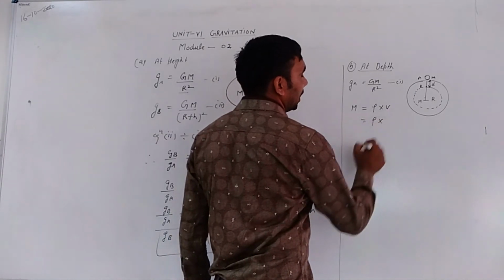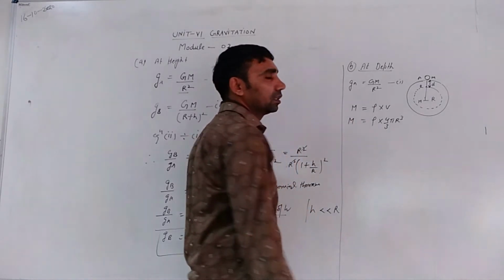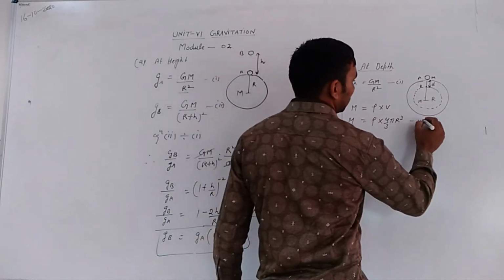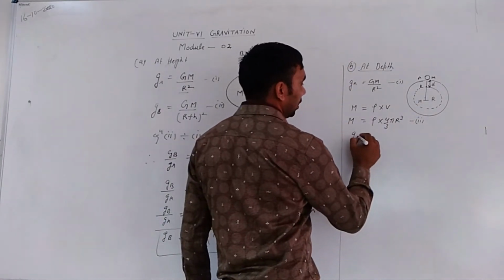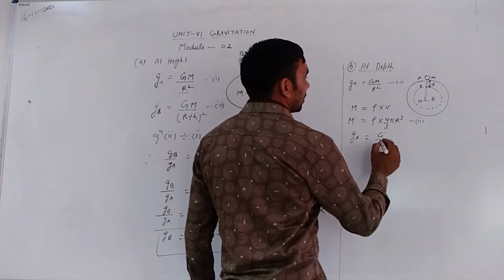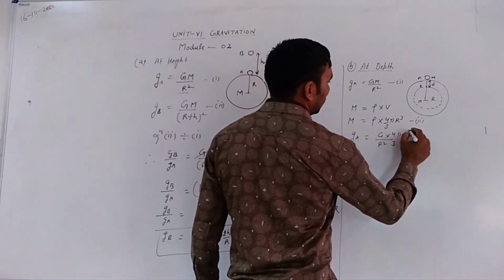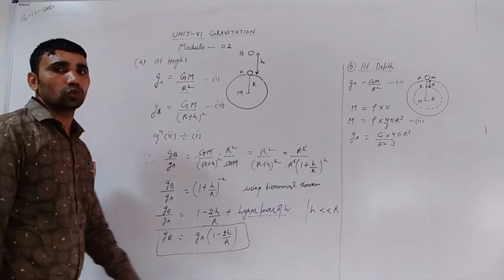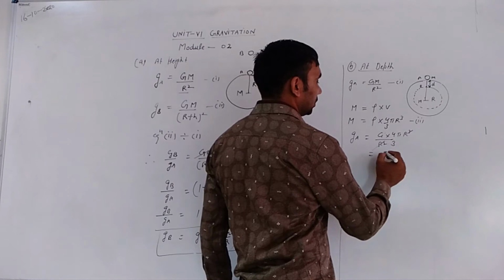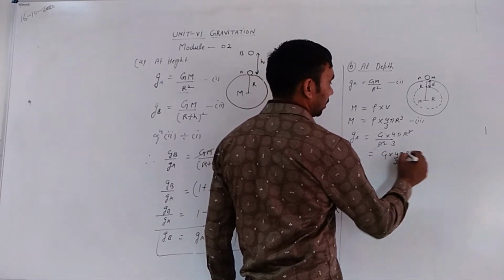So density multiplied by volume, 4 by 3 pi r cube, is the mass of the Earth at point A. From equation number first and second, g_a is equal to G times density times 4 by 3 pi r cube divided by r square. r square will cancel out, so g_a is equal to G into 4 by 3 pi r into density.